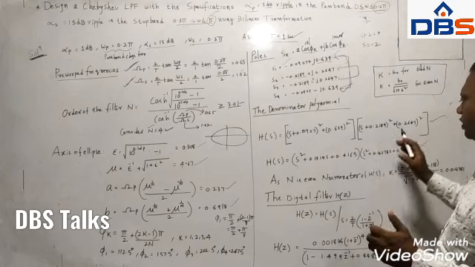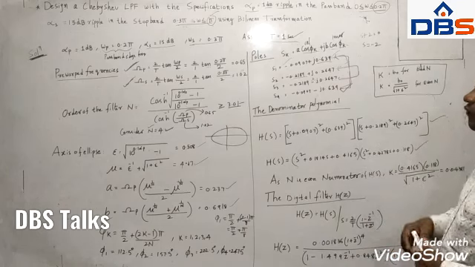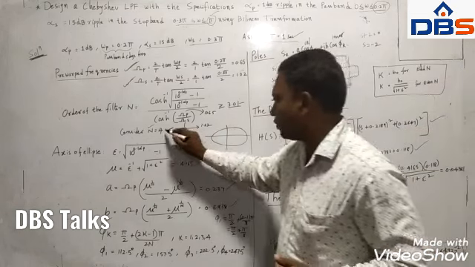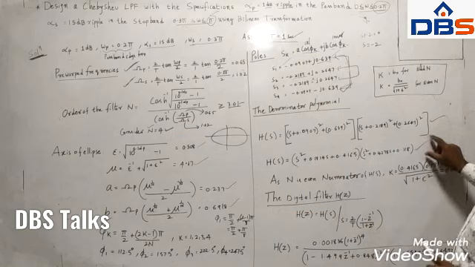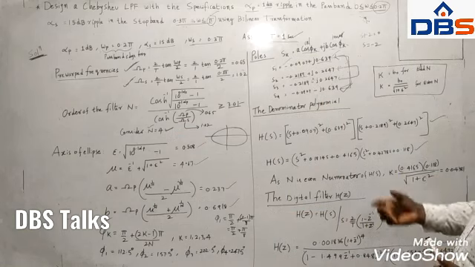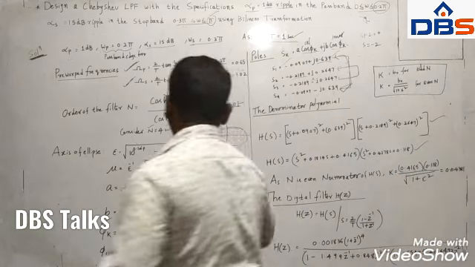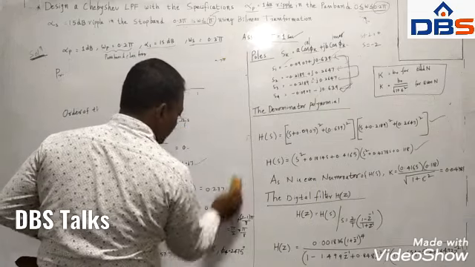So simply after multiplying, just s square, you can understand that it is a fourth order filter. We got n is equal to 4 here, a fourth order filter. Now we got the denominator polynomial. To get the numerator, because see, transfer function means what? Numerator and denominator. So the denominator polynomial we got from that, and the numerator polynomial.